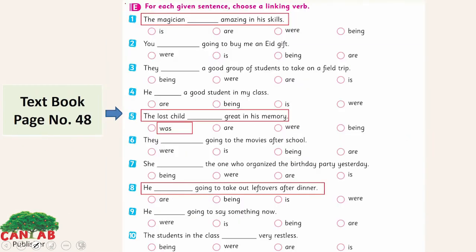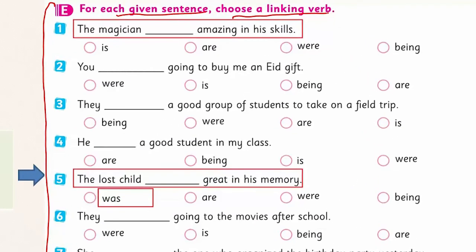Section E here, the exercise on linking verbs. For each given sentence, choose a linking verb. Now, it will clear your concept if we don't have is, are, am, was or were in a sentence. How can those words become the linking verb? The magician, amazing in his skills. You have to choose the right linking verb here.